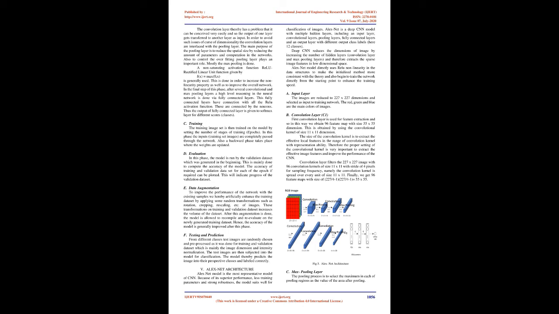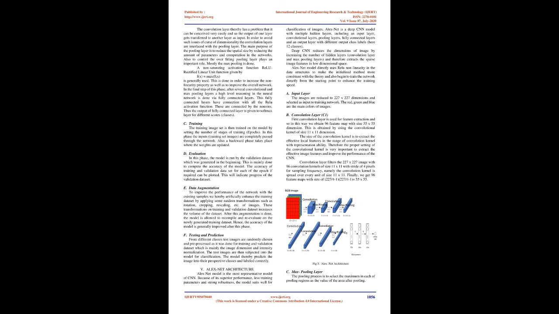E. Data augmentation. To improve the performance of the network with the existing samples, we artificially enhance the training dataset by applying some random transformations such as rotation, cropping, rescaling, etc. of images. These transformations on the training and validation datasets increase the volume of the dataset. After this augmentation is done, the model is allowed to recompile and reevaluate on the newly generated training dataset. Hence, the accuracy of the model is generally improved after this phase.